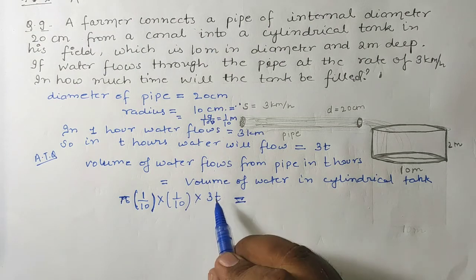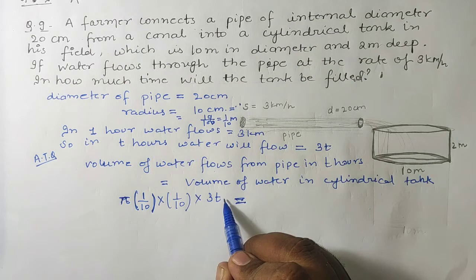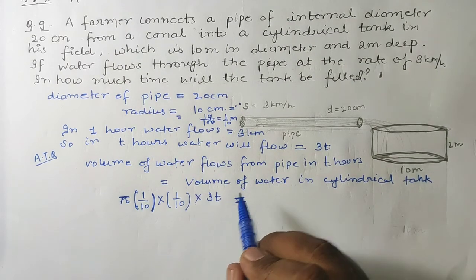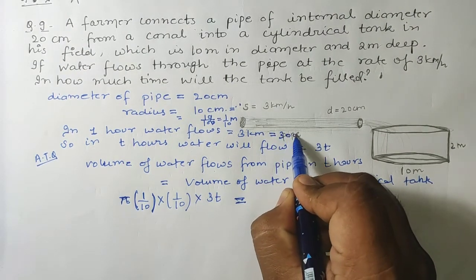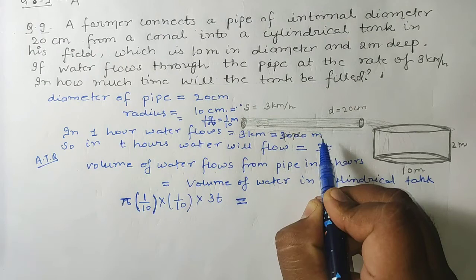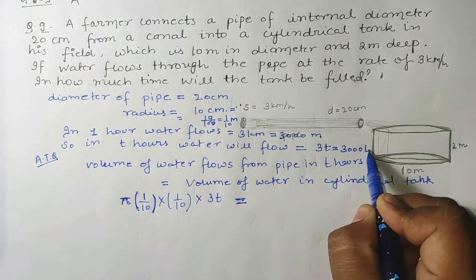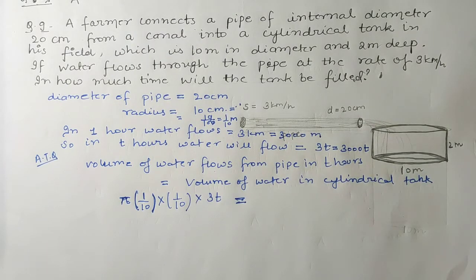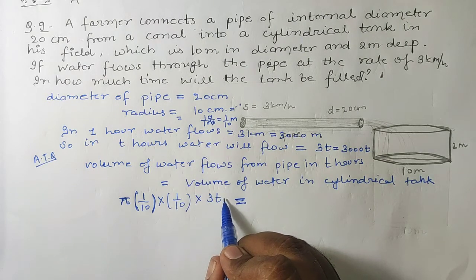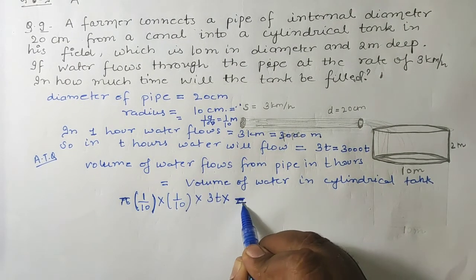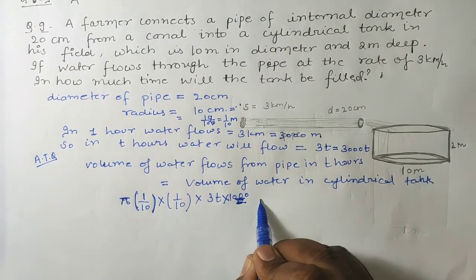And one more thing students, now this is 3t kilometer, but we have to find it in meters. See, in 1 hour water flows 3 kilometer, so in meters it will be 3000 meter. So here also it will be 3000t meters. If we want to change it into meters, we have to multiply by 1000 so that the whole value will be in meters.